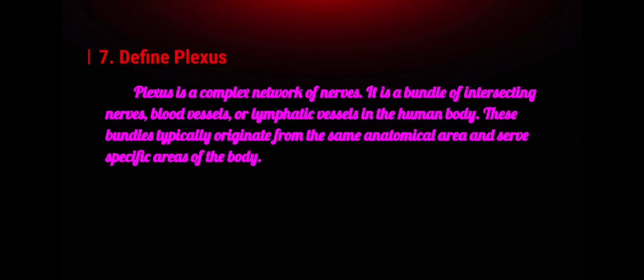Number 7, define plexus. A plexus is a complex network of nerves. It is a bundle of intersecting nerves, blood vessels, or lymphatic vessels in the human body. These bundles typically originate from the same anatomical area and serve specific areas of the body.